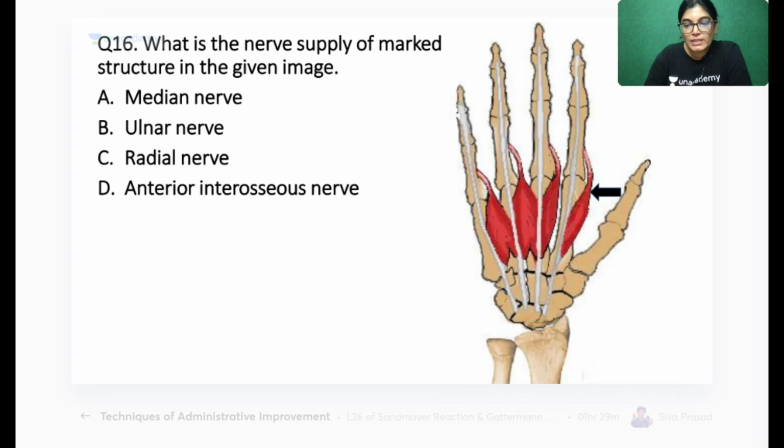Okay. So what is this muscle? This is lumbrical muscle. Which muscle is this? See here. This is lumbrical muscle.